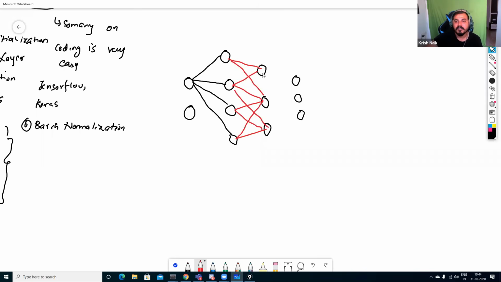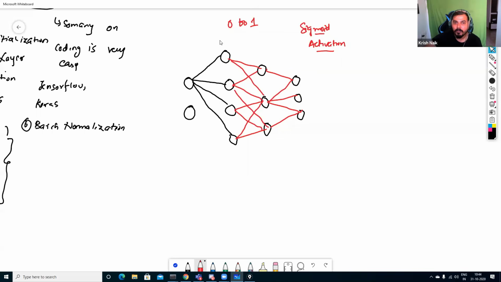The Softmax activation function applies a simple formula. Remember, guys, whenever we have 2 output layers, at that time we use the sigmoid activation function. I told you that in my previous session. We know that sigmoid activation gives us a value between 0 to 1.